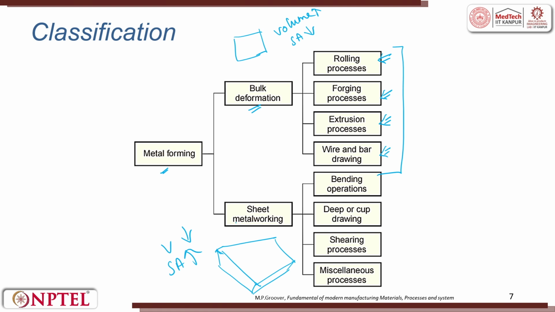Sheet deformation processes can be bending and deep cup drawing. For example, the glass tumbler, the aluminium or stainless steel tumbler, is made by deep drawing.